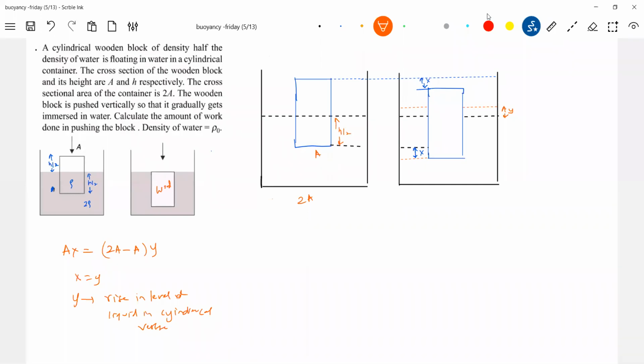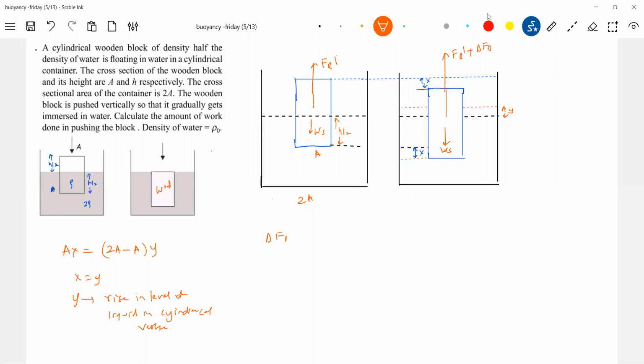Additional buoyant force should be rho g times the additional volume. So initially there's a buoyant force acting, FB dash, equal to the weight of the solid. So now how much will it be? FB dash plus delta FB. Now what is the delta FB?